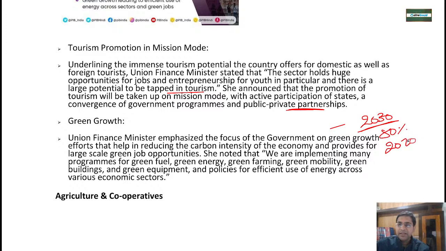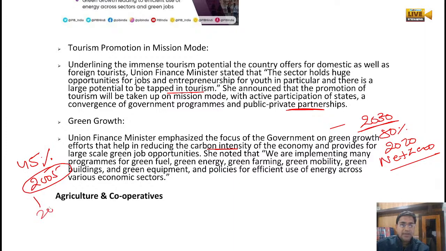By 2070 we are going for net zero target, right? So in order to achieve that target, we have to reduce the carbon intensity, because we have said that we will be reducing our carbon intensity by 45% of 2005 level by 2030. So this we have to achieve.